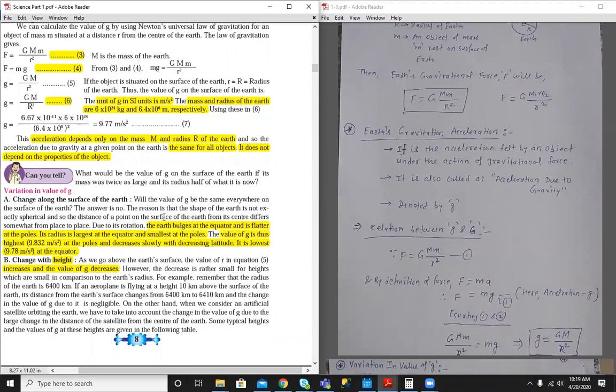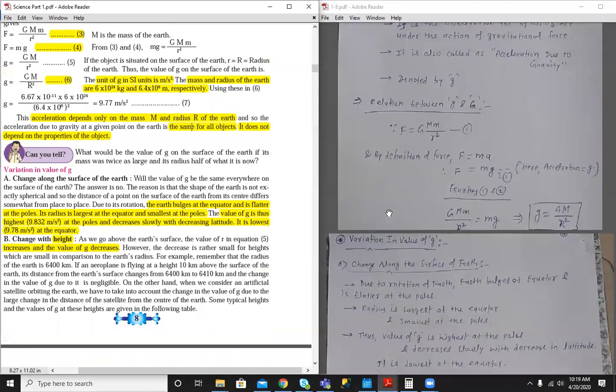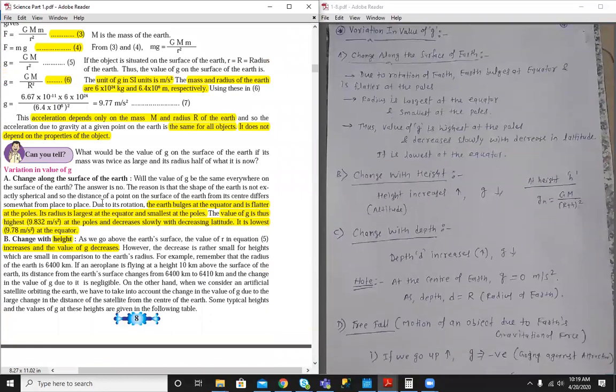So let's see the variation of g. The value of g changes along the surface of earth. Due to rotation, the earth is bulgy at the equator and flatter at the poles.